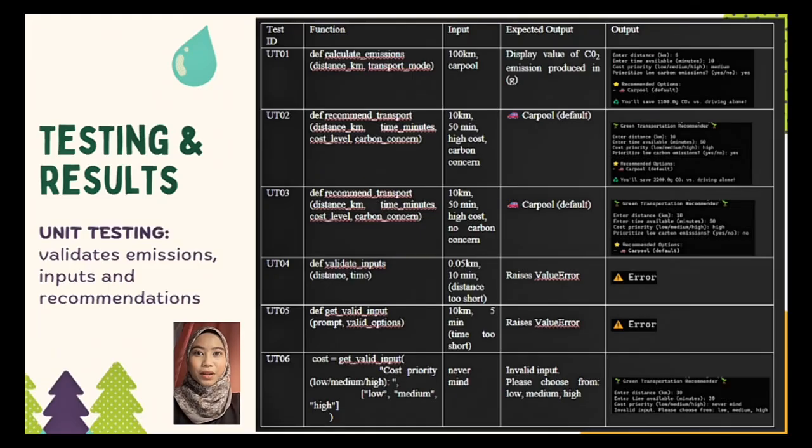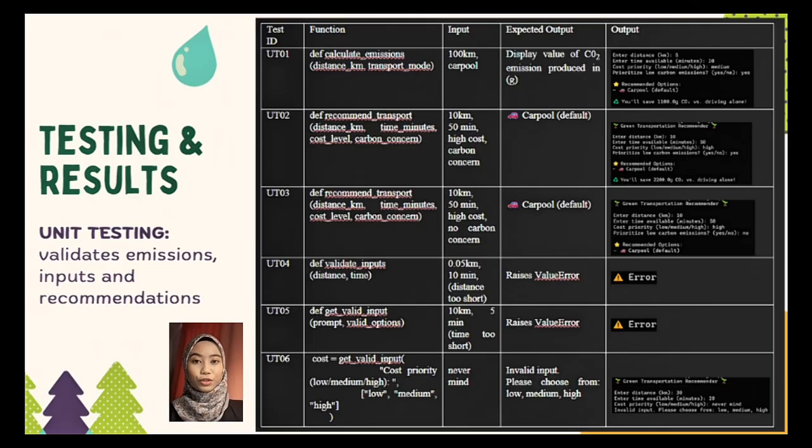Thank you. Assalamualaikum and hi, my name is Nur Ayuni Akila binti Halim with ID number B0324103441. I'm going to present about my part, which is testing methodologies and results regarding our project system, that is Green Transportation Recommender. We begin with unit testing.